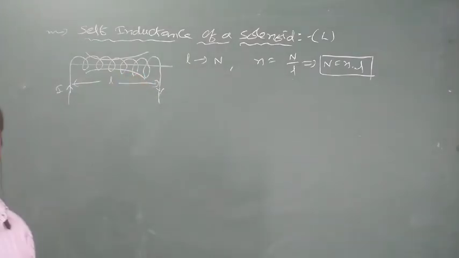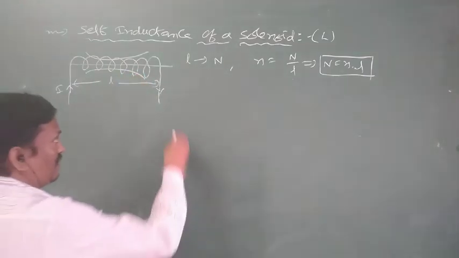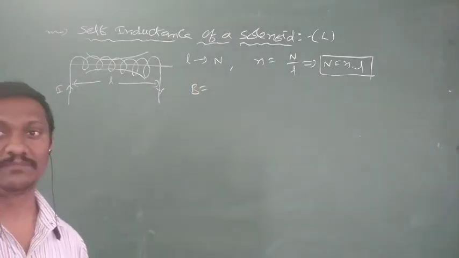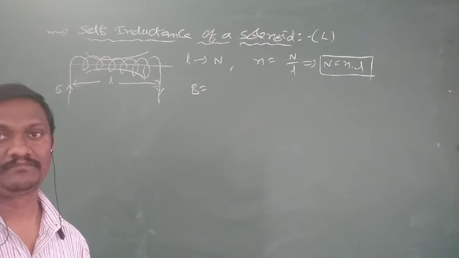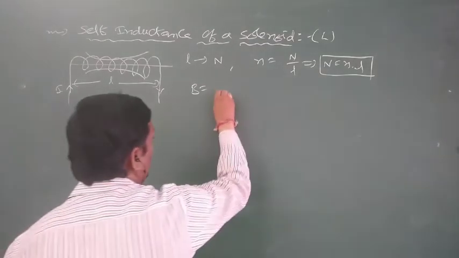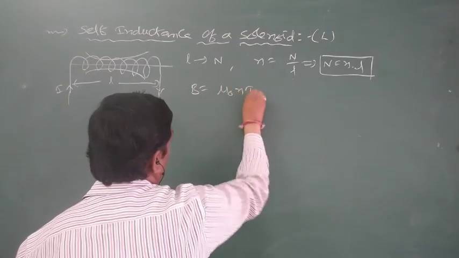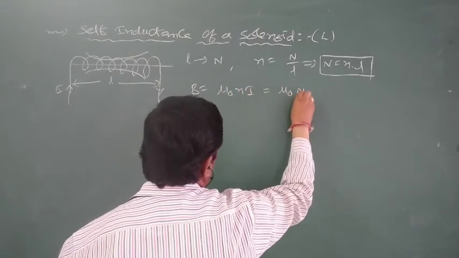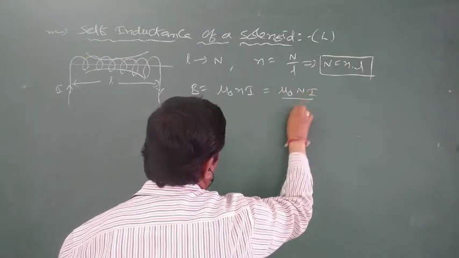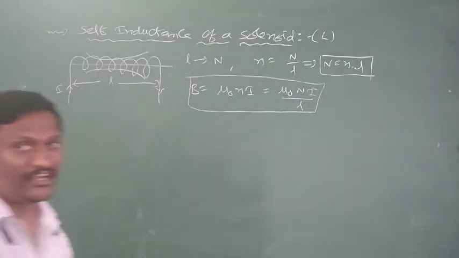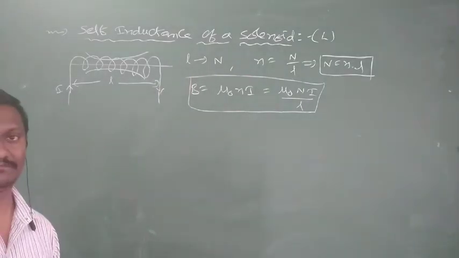We know the expression from previous chapters for the magnetic field induction within a current carrying solenoid: B is equal to mu naught small n I, or B is equal to mu naught capital N by L into I.